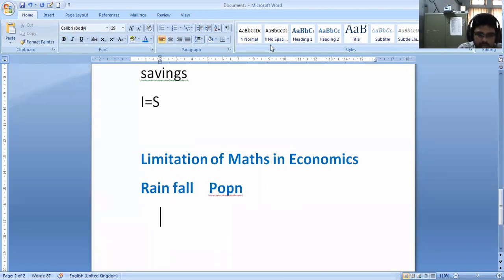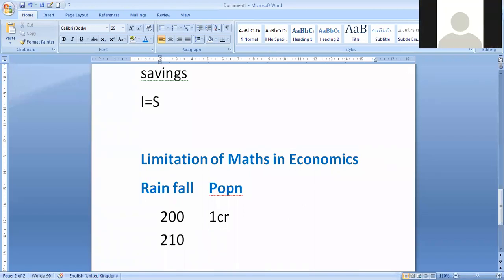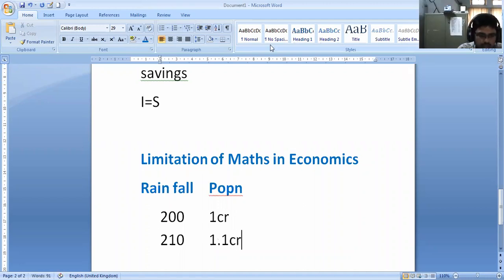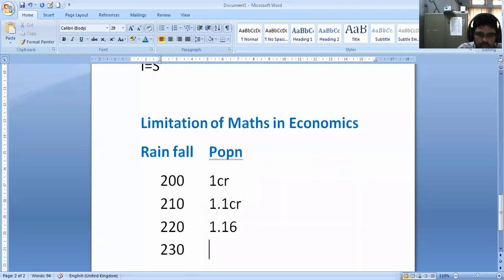Rainfall is 200, the population is, for example, 1 crore. Then rainfall is 210, the population is 1.1 crore; then 220, 1.16; 230, 1.2 crores. So, dear mathematics students, when the rainfall increases, the population also increases. Am I right?